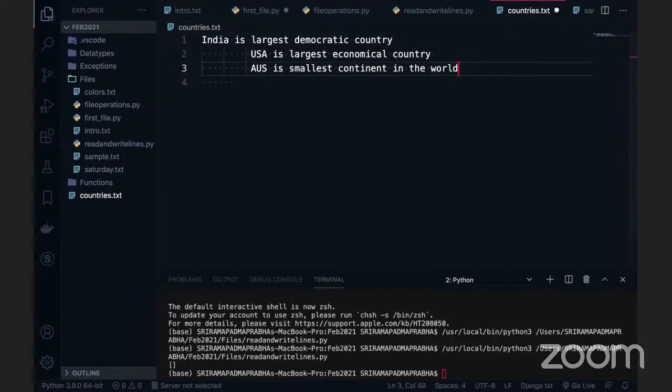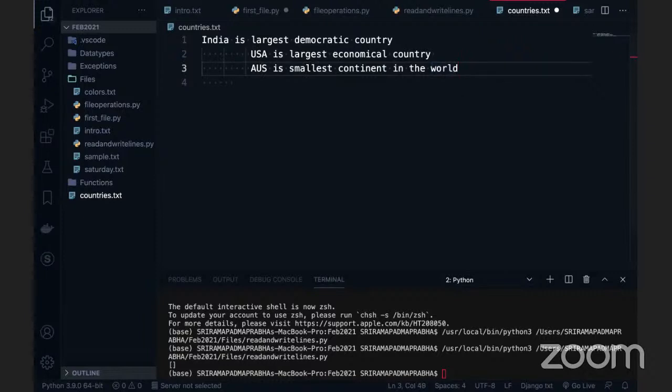The point which I'm going to tell you here is that when you are creating a new file, your file pointer will go from the starting index 0 to the last position. Position 0 to last position. At that position it is the end of the file.